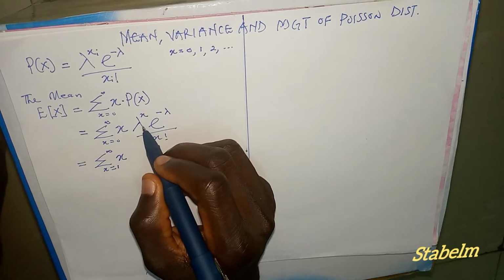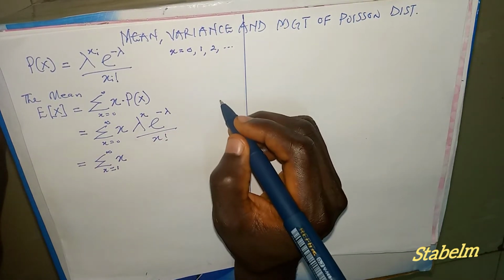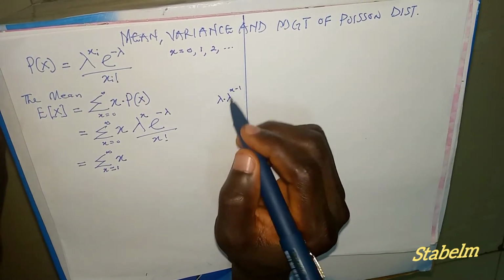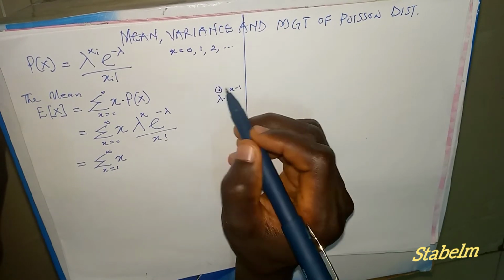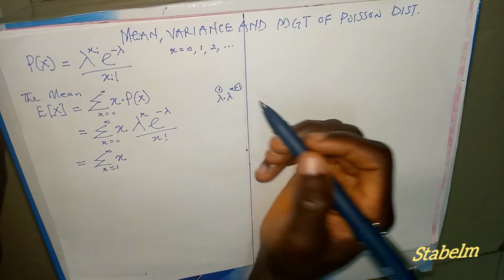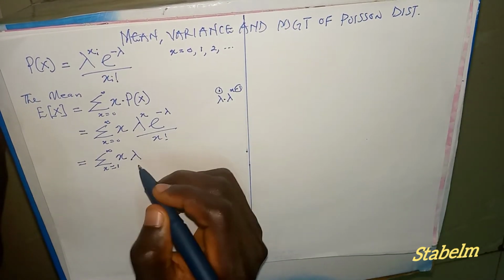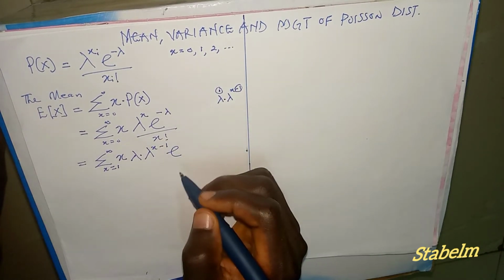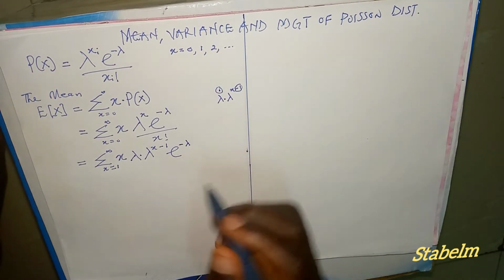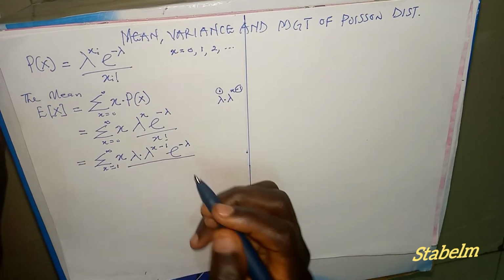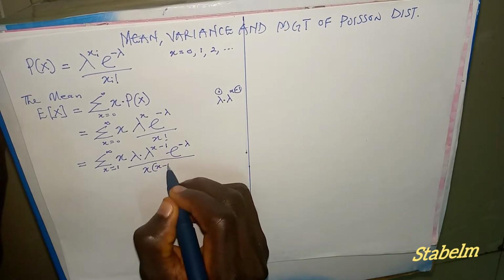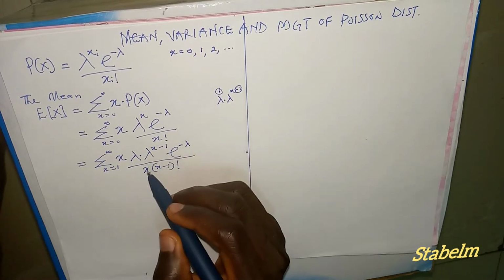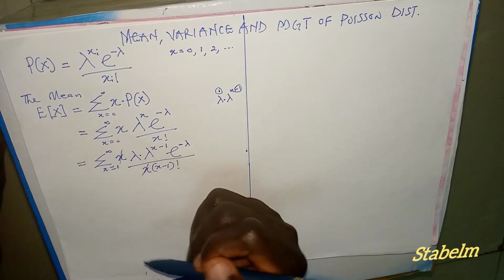We can break this lambda raised to power x down, and we're going to have it as lambda multiplied by lambda raised to power x minus 1. If we follow the law of indices, this is raised to power 1, so this one eliminates the minus 1, therefore remaining x. So we break this down: lambda multiplied by lambda raised to power x minus 1, exponential raised to power minus lambda, then the whole of this divided by x into bracket x minus 1 factorial. We've expanded this x factorial too, therefore this x will cancel this x here.